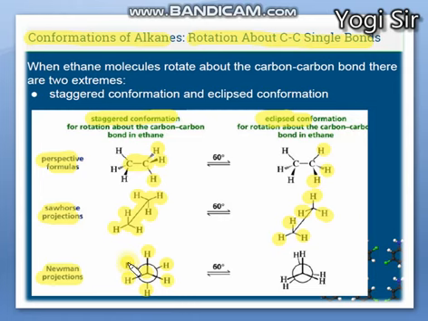Now we rotate these 3 hydrogens to the right by 60 degrees. This hydrogen goes behind this hydrogen, and this will go behind this hydrogen. So these 3 hydrogens are now hidden behind each other, which is known as eclipsed conformation, right?